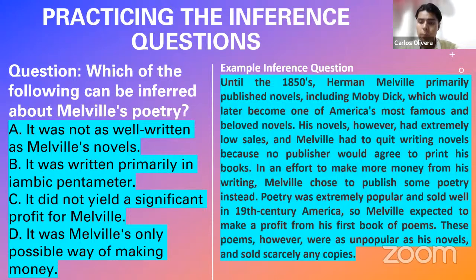In an effort to make more money from his writing, Melville chose to publish some poetry instead. Poetry was extremely popular and sold well in 19th century America, so Melville expected to make a profit from his first book of poems. These poems, however, were as unpopular as his novels and sold scarcely any copies.